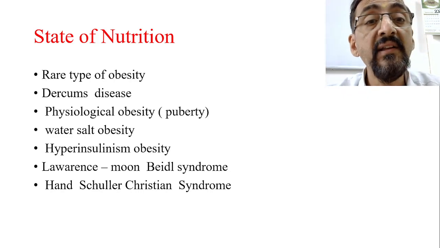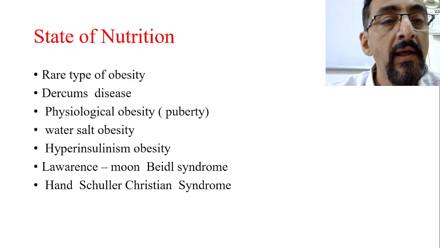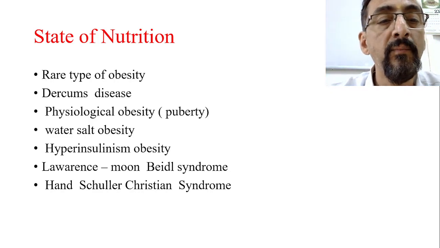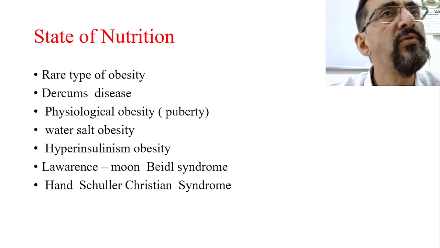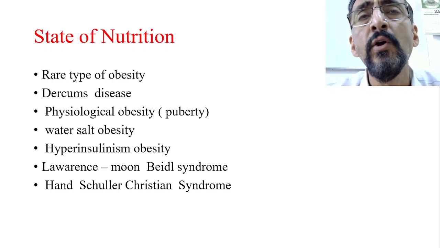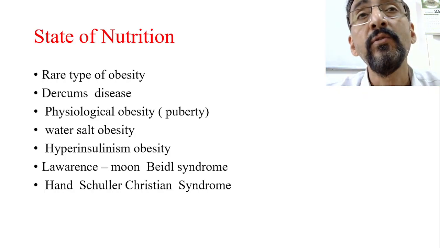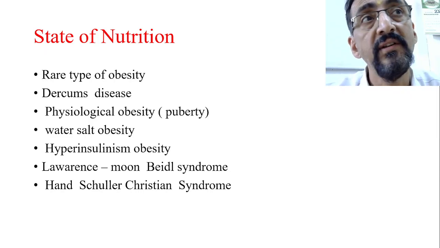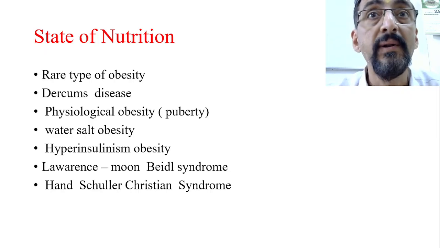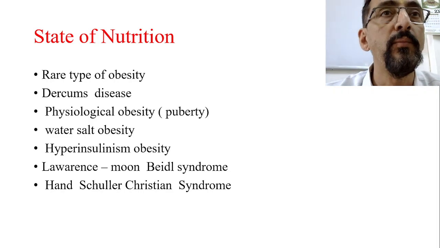Then hyperinsulinism obesity is also common. Some of the syndromes like Laurence-Moon-Biedl syndrome, then Hand-Schuller-Christian syndrome. So these are some of the rare syndromes which may lead to obesity. Prader-Willi syndrome is one more syndrome. Especially in children, Prader-Willi syndrome is one syndrome which is also associated with obesity. These two syndromes are the syndromic causes of obesity in children.